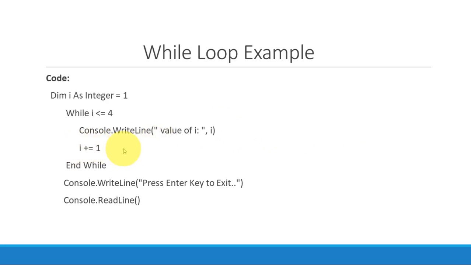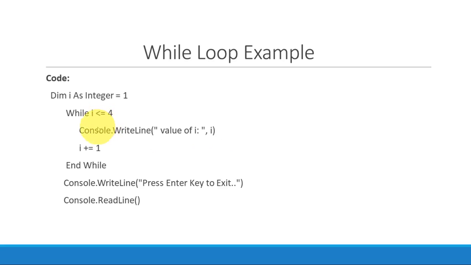Next, I will get incremented again. While I is less than or equal to 4, yes, 3 is less than or equal to 4. Again 3 will get printed. Again I will get incremented, now 3 to 4. Now I becomes 4. Now 4 is less than or equal to 4. Yes, it is not less than, but it is equal. So the condition is true. It will again print the value of I, that is 4. So all the values 1, 2, 3, 4 will get printed.